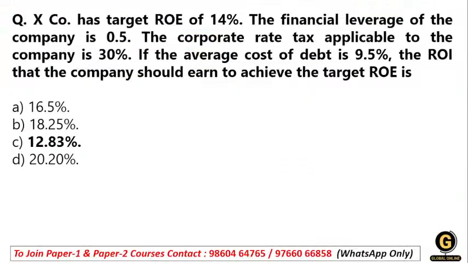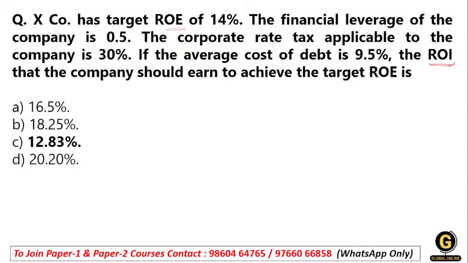So there's a next question. Let's start with the next question, students. The next question is: company X has a targeted ROE of 14%. The financial leverage of the company is 0.5. The corporate tax rate applicable to the company is 30%. If the average cost of debt is 9.5%, the ROI, return on investment, that the company should earn to achieve the target ROE. So here we need to calculate return on investment.